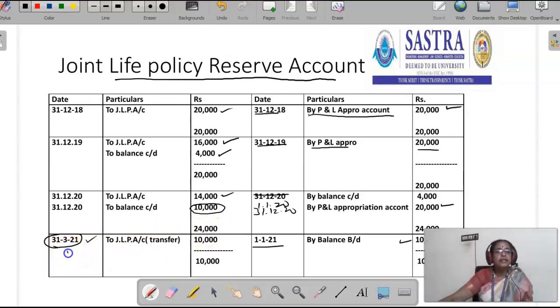So on 31st 3/21 we have to transfer the balance amount of joint life policy reserve to the joint life policy account. In this way, we have to prepare joint life policy reserve account.